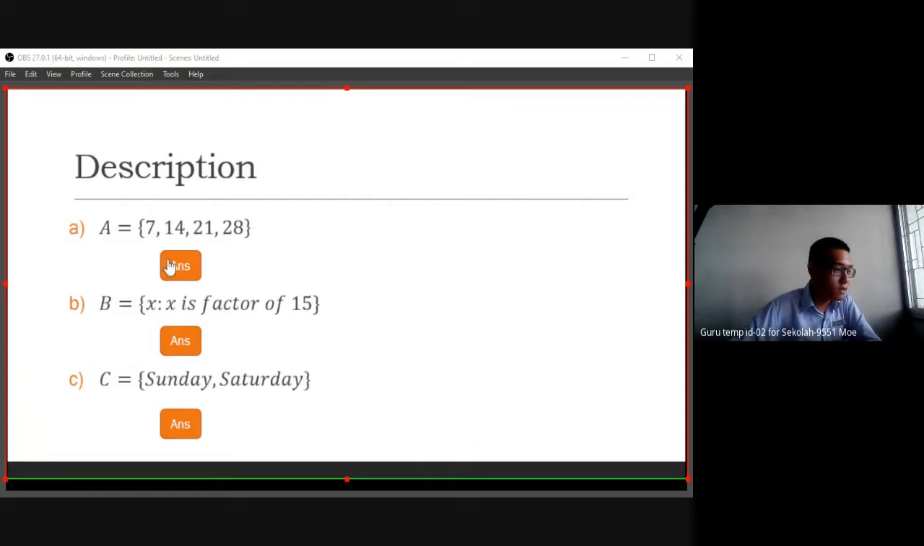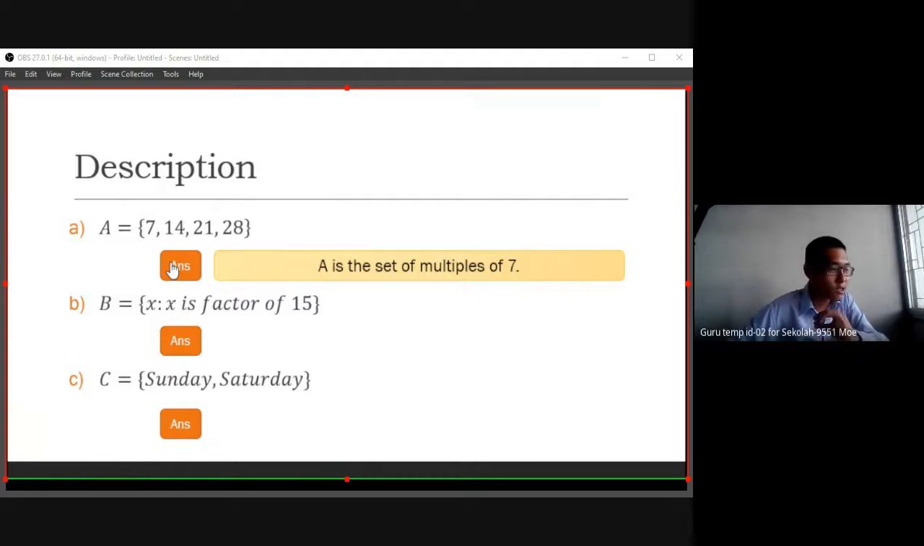If the answer I give is multiple of 7, yes, but I need to give more information, because multiples of 7 go on and on. Just now we had comma and dot dot dot, but here there is no dot dot dot. Maybe you can write the first 4 multiples of 7, or multiples of 7 below 30. So you can have a specific condition. That is an answer you can accept.